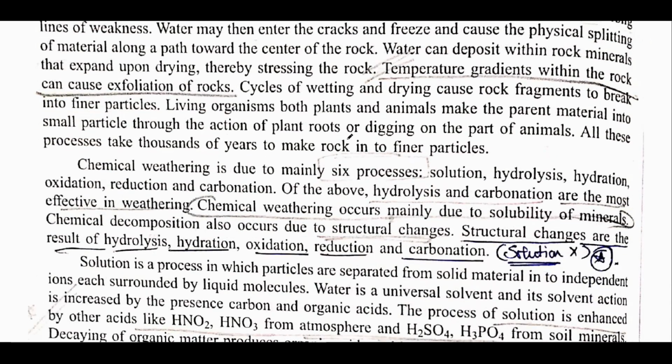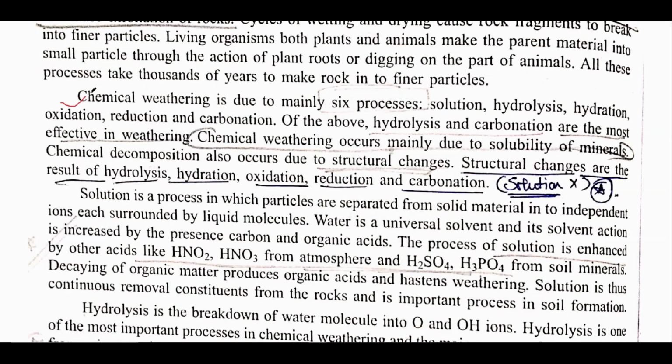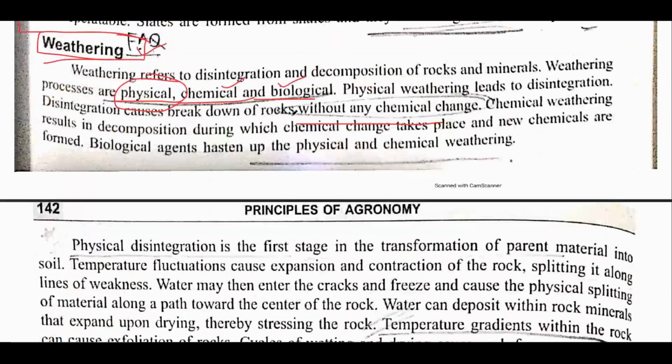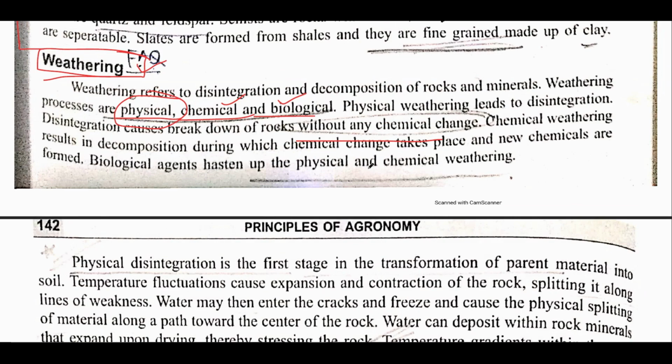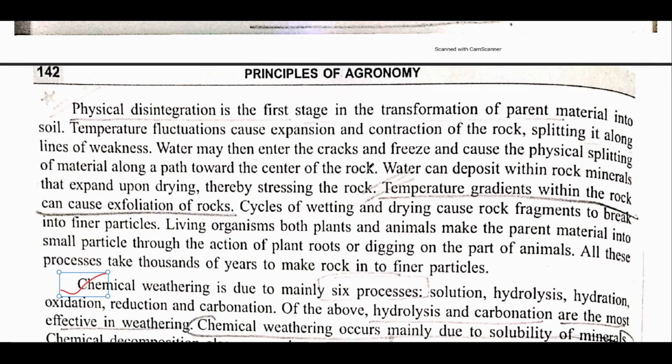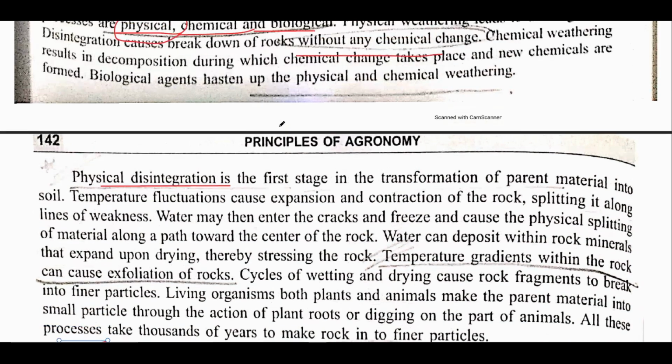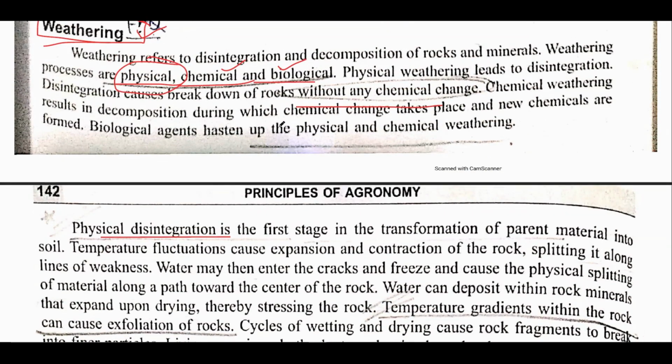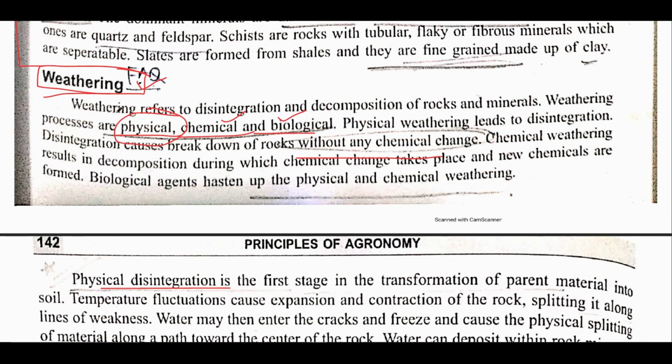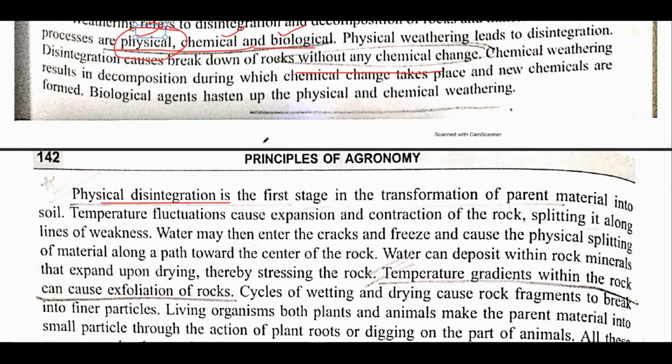After that, the important part is the various forms of weathering. Biological weathering will occur because of various biological agents. This is very easy to understand. Physical weathering will occur because of splitting of the rocks, or due to water, or due to winds. Wind has not much role, but specifically if we talk about water and temperature, these are the basic factors that are responsible for physical process of weathering.